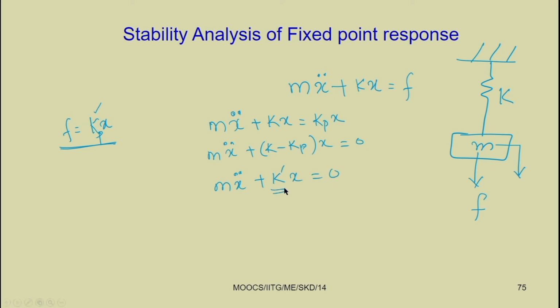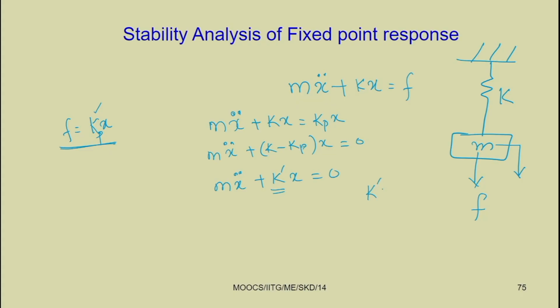Here, depending on the value of K dash, if K dash is greater than 0, you know already that this equation can be written as x double dot plus K dash by m x equal to 0.